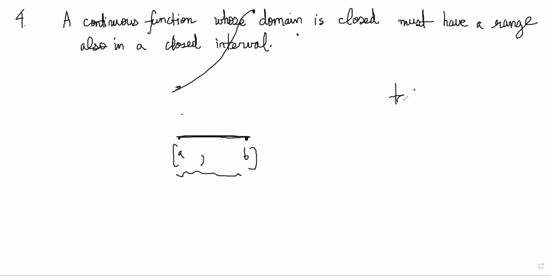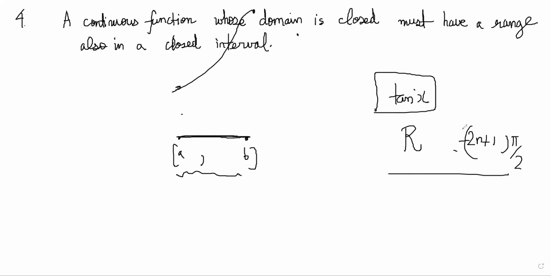For example, take the tan x function: its domain is not closed at pi by 2. You exclude the points at pi by 2, because there it blows up and becomes infinite. So as long as you have a continuous function and a closed domain, the range will also be in a closed interval.